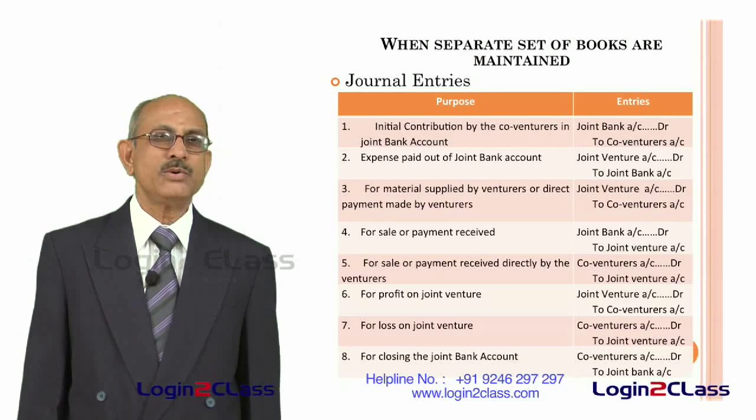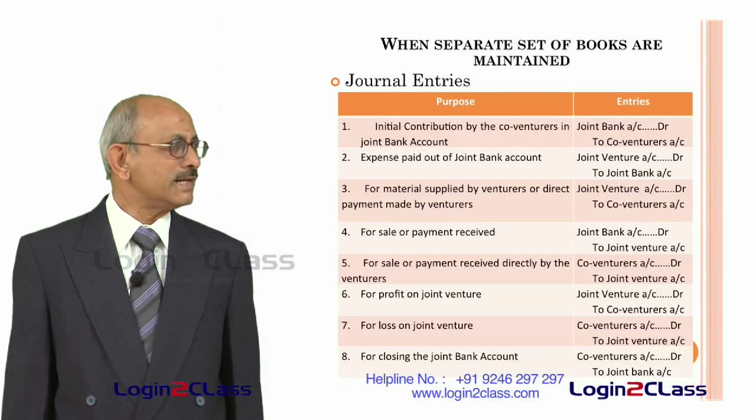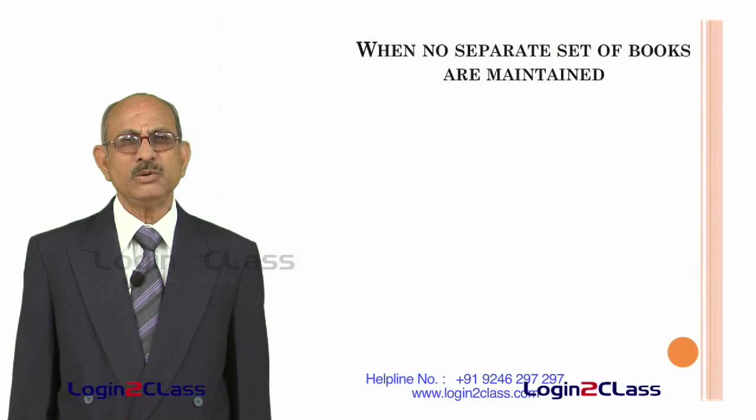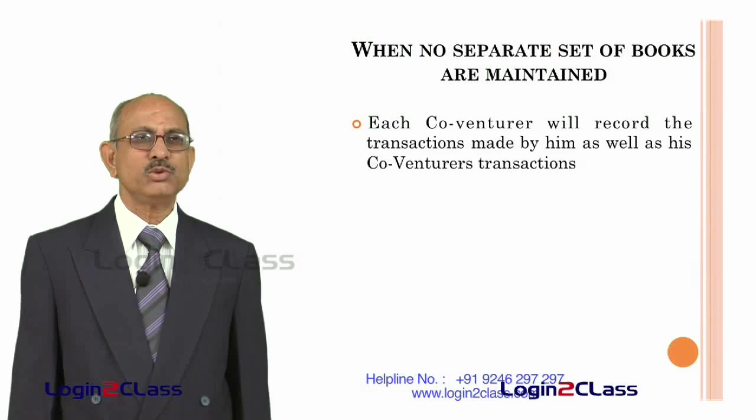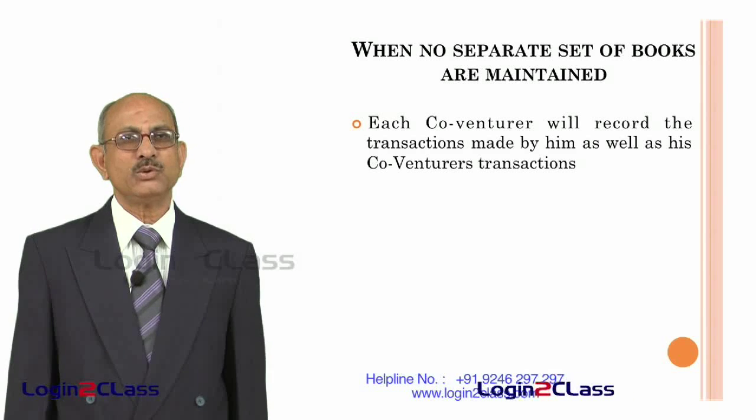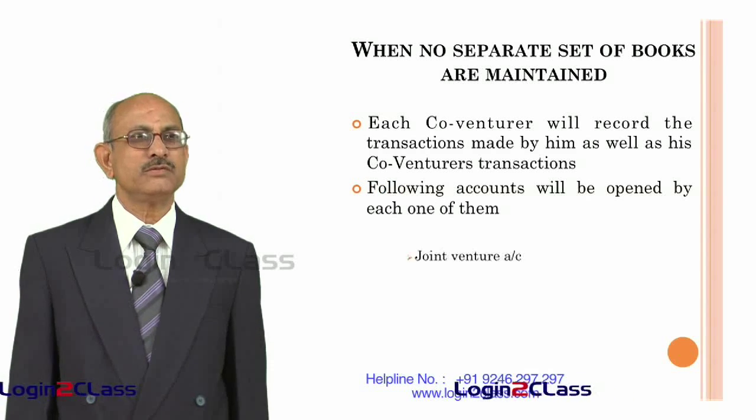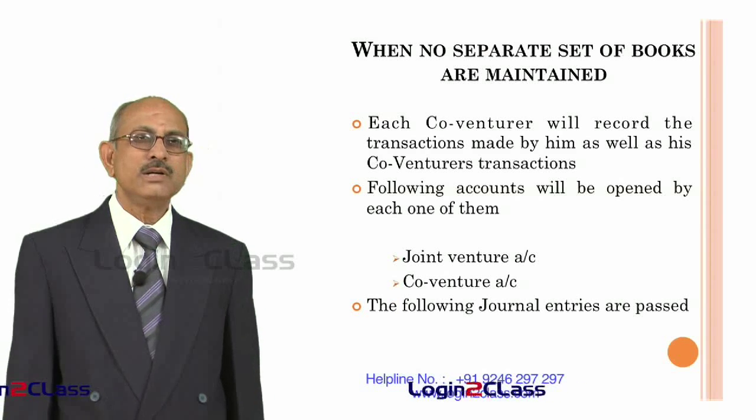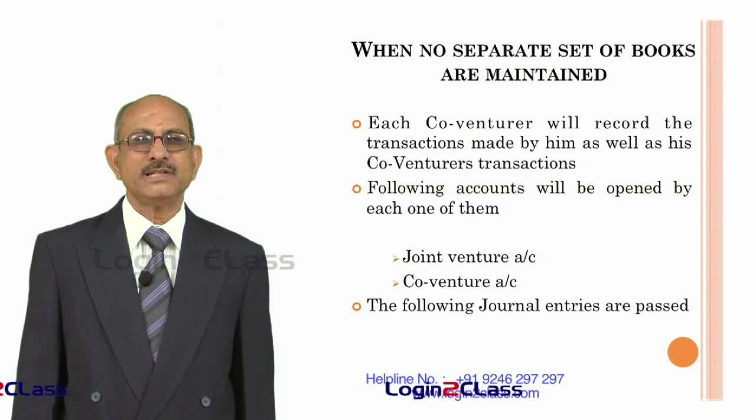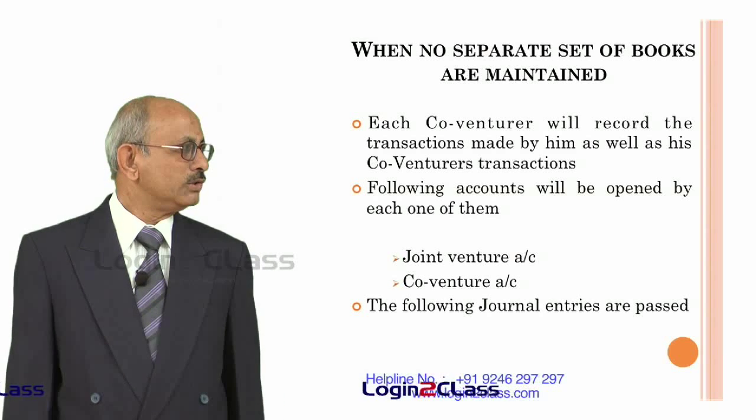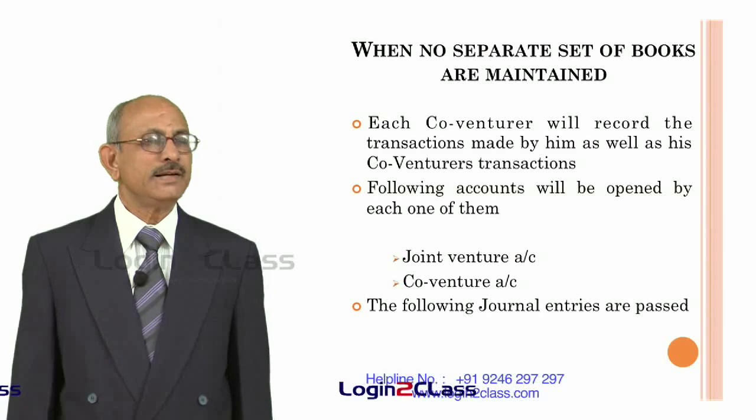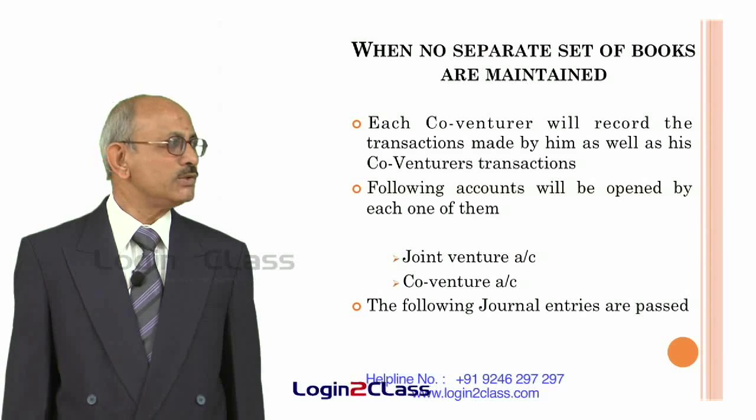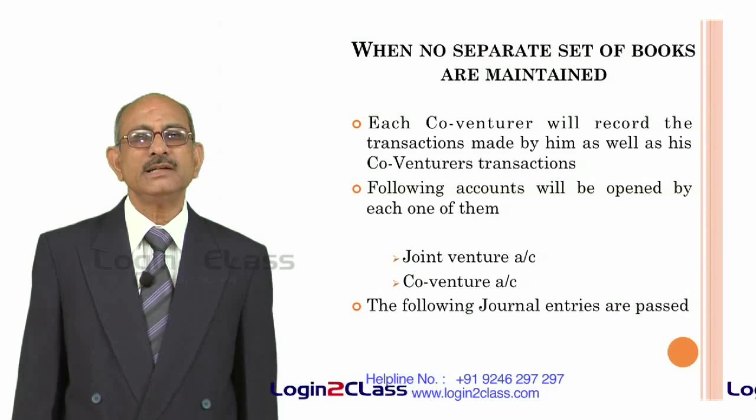So, this is how accounting entries are put in terms of all the transactions which are likely to happen in the case of a joint venture. Now, let us consider how to maintain books of accounts if there are no separate sets of books. That means the books will be belonging to the co-venturer separately. So, each co-venturer is required to enter his part of the joint venture transactions in his own books. He will enter whatever concerns him, and whatever does not concern him is done through a joint venture account which he opens in his own books.